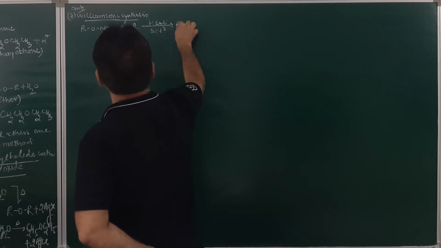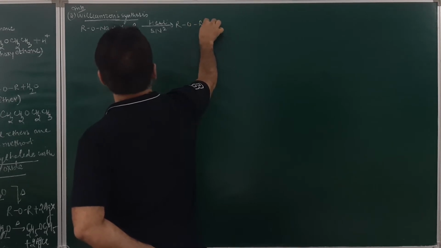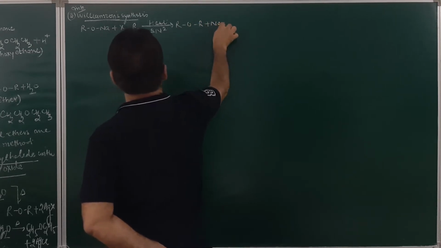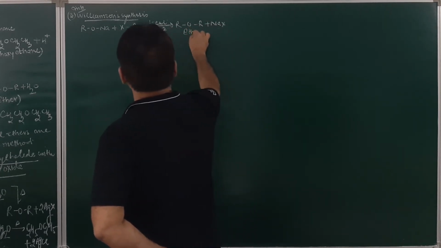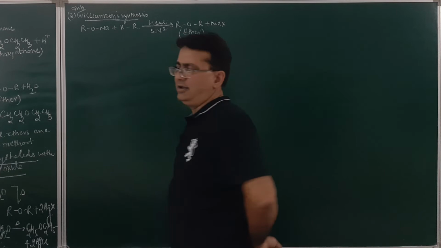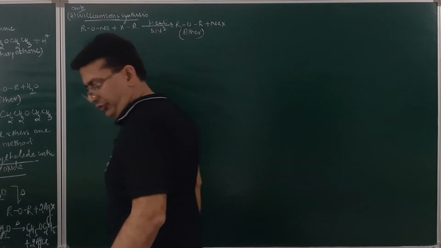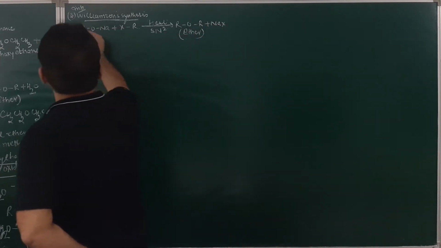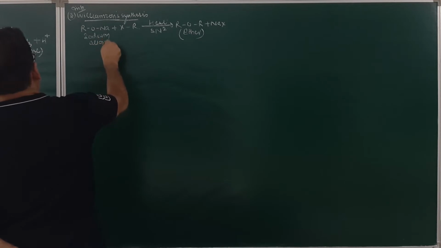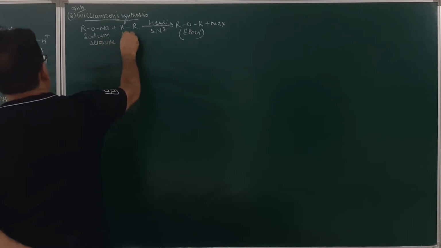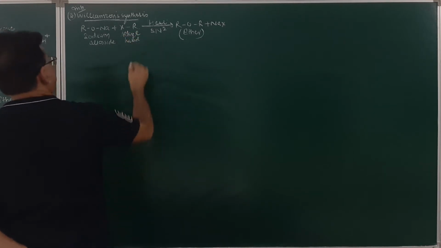Sodium halide will be given out, and this will result in the formation of ether. So the product obtained over here will be ether. Am I clear? This is a sodium alkoxide, and this is alkyl halide.